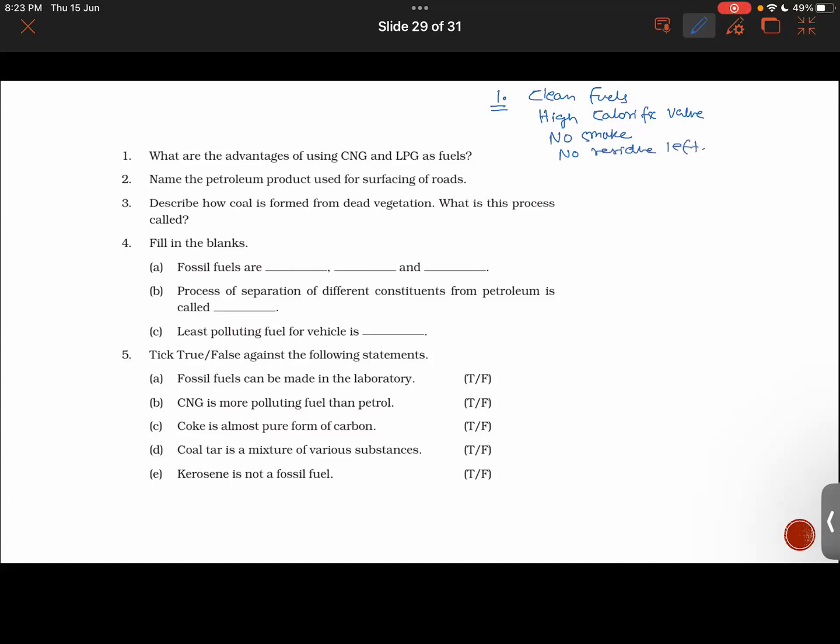Okay, name the petroleum product used for surfacing of roads. Moments ago we discussed this. Ahmed and Arhan. Yes, guys.